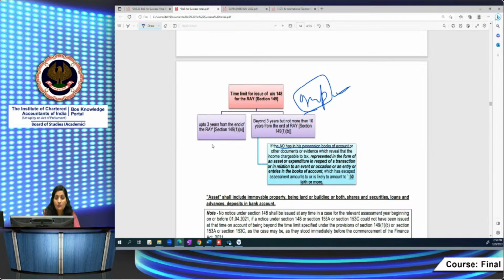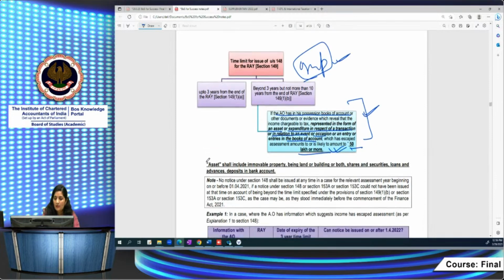represented in the form of an asset. Note this one: asset, expenditure in respect of a transaction or in relation to an event or occasion. That expenditure is in relation to an event or an occasion, or some entry or entries in the books of accounts, which has escaped assessment, amounts to 50 lakh rupees or more. If this condition is satisfied, then he can go beyond 3 years, but not more than 10 years. What is an asset? They have provided an inclusive definition: assets include immovable property, land or building, both shares and securities, loans and advances, and deposits in a bank account.